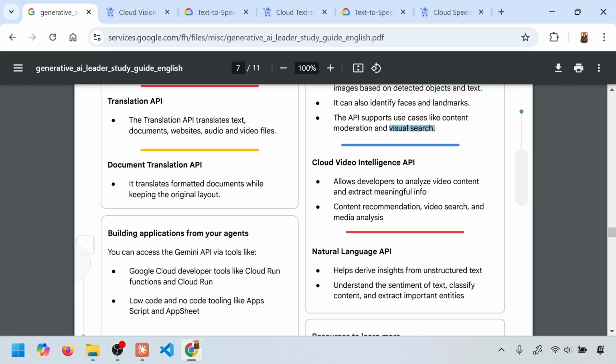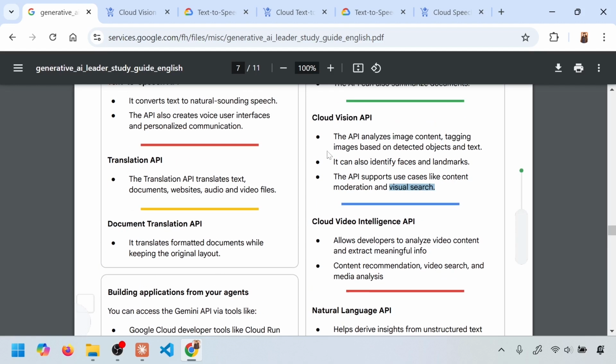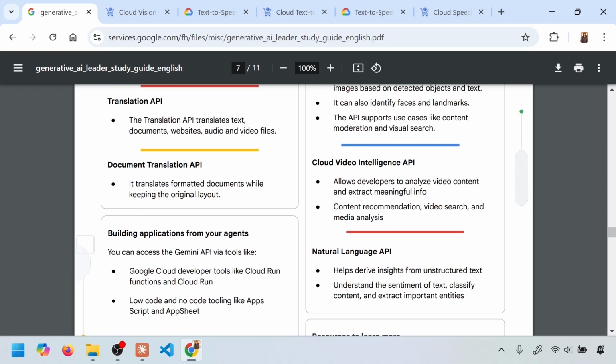Video intelligence API, a similar thing for video. Video is nothing but a group of images at the end of the day. So if you can analyze images, you can analyze video. Videos are more compute intensive in terms of analysis. Again, you can do content moderation, content analysis of the video to extract meaningful information.